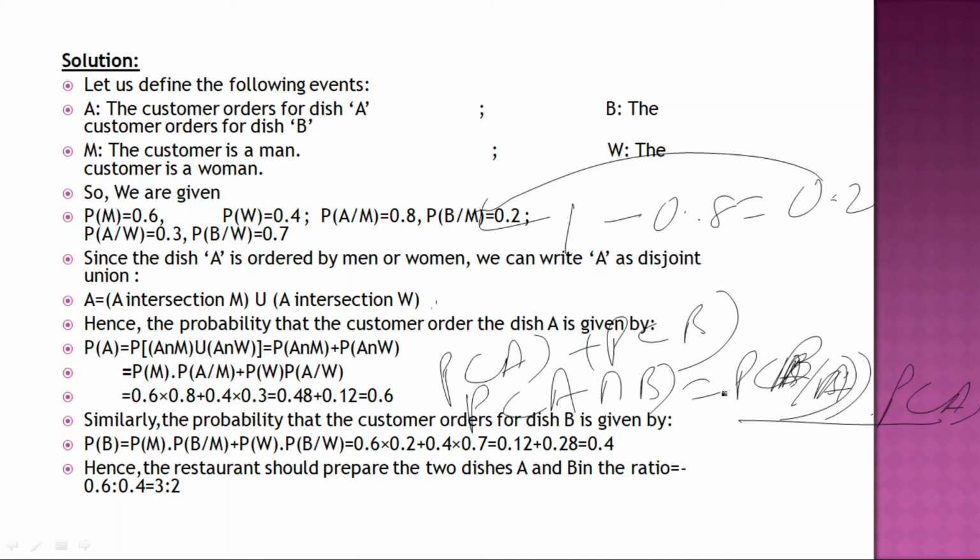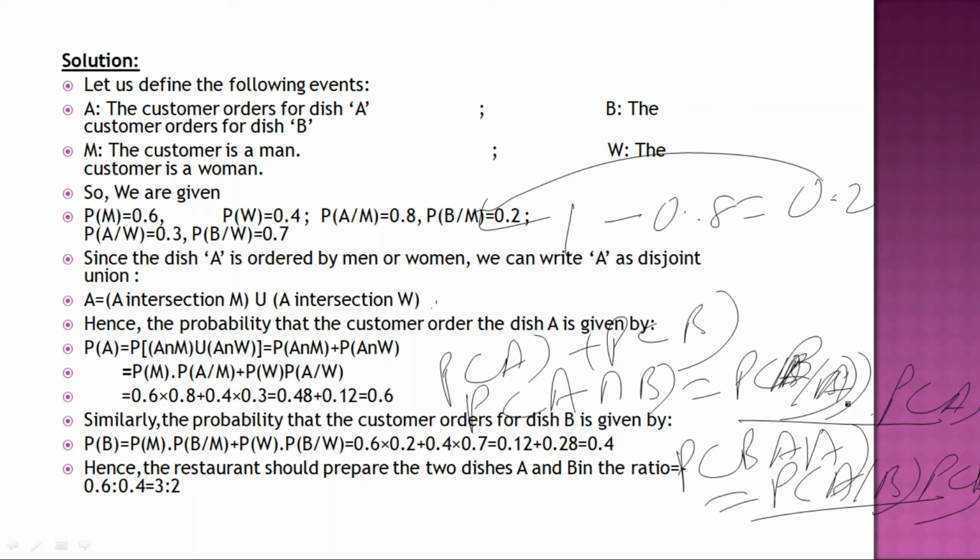This particular formula we are using. Similarly, P(B intersection A) you can say is P(A|B) into P(B). These formulas are used here. So similarly, this you can get 0.6.